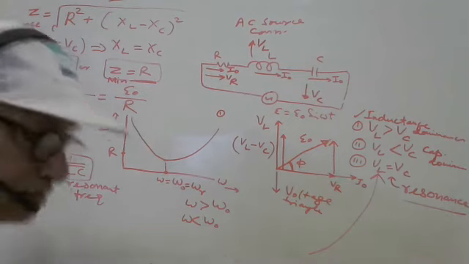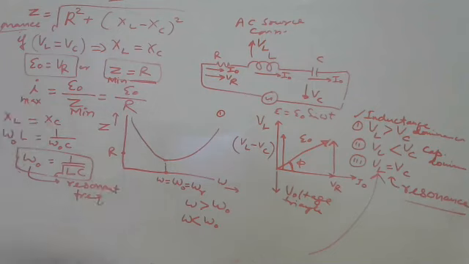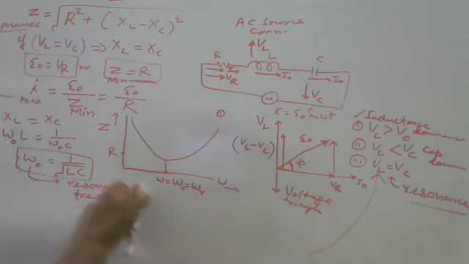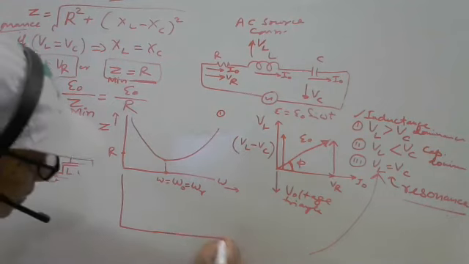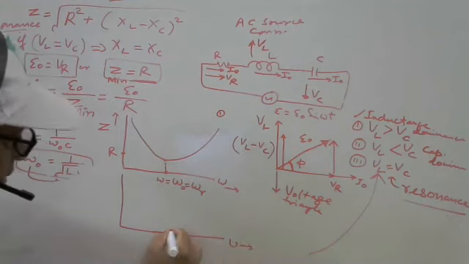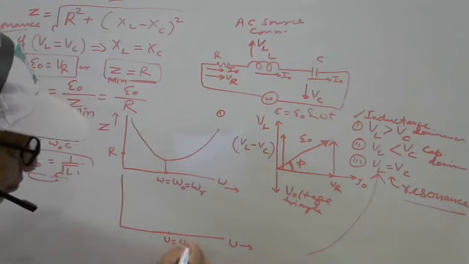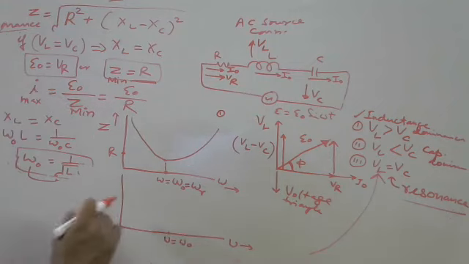If there is no doubt, let us discuss the current. What is current? It is E naught by Z. If you plot the graph, it is here, say with omega at resonant frequency.